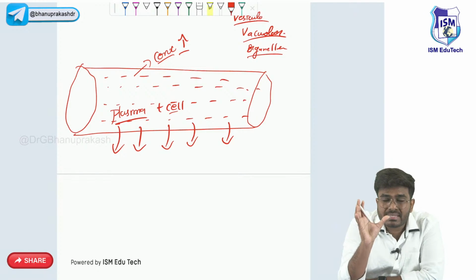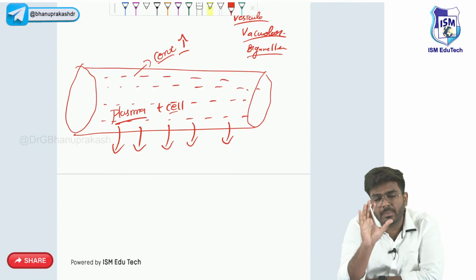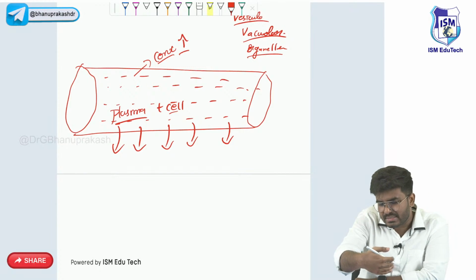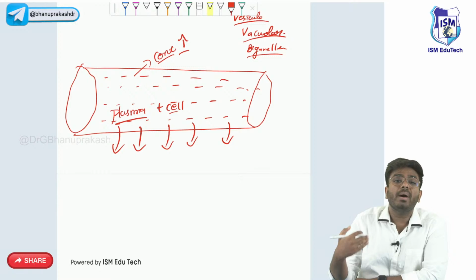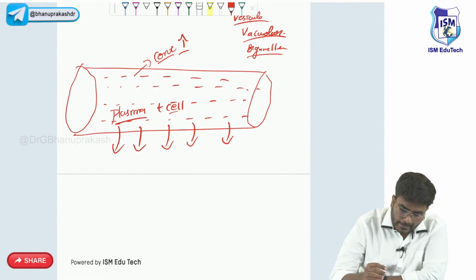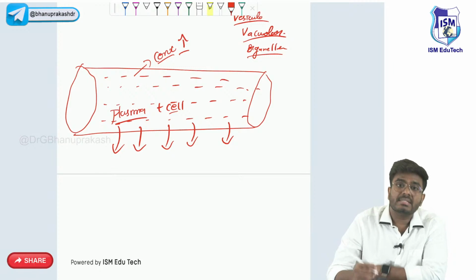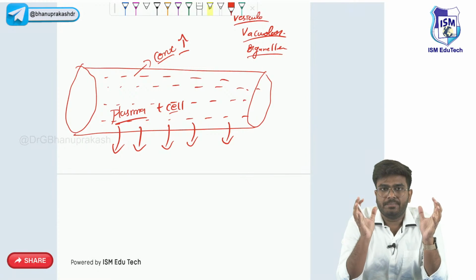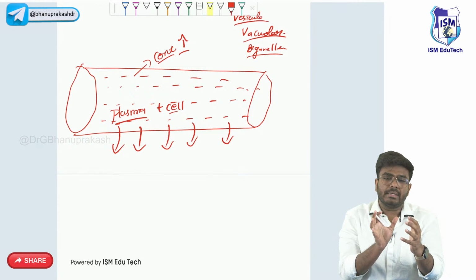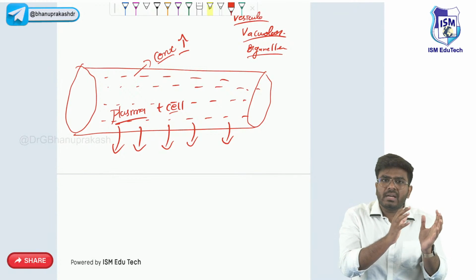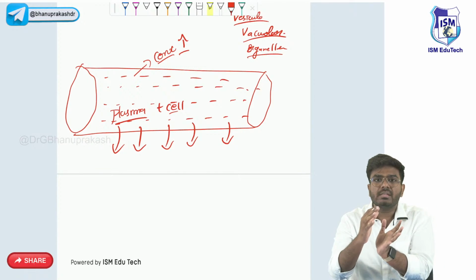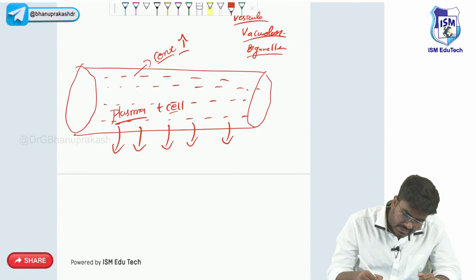Now most of the cells are still present in the blood vessel only. To a certain degree cells will also come along with the fluid, but cells are mostly staying in the blood vessels. Mainly the plasma is leaking into the tissue. Now all the cells are aggregating with one another. You are taking out the fluid, so all the blood is getting more and more concentrated. Do you think this concentrated blood will go faster? Definitely not. So blood is now moving very, very slowly. This is called stasis.